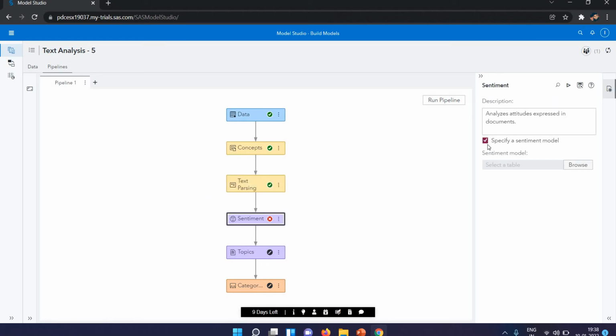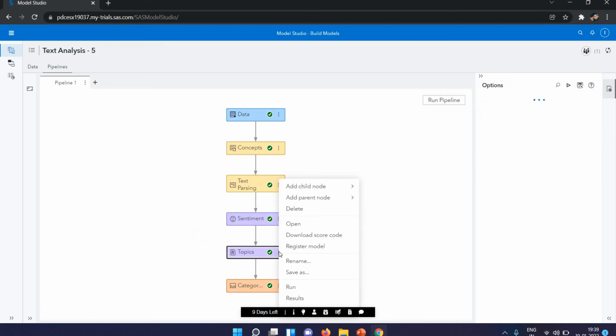I selected the sentiment and could modify it from this browse, but I didn't explore it, I didn't select the model. If you have some model there, created some sentiment, you can explore it, define it, and select it, and according to that it will show you. Sentiment is the process of identifying the author's tone or attitude, positive, negative or neutral, expressed in a document. So that will be shown in the sentiment.